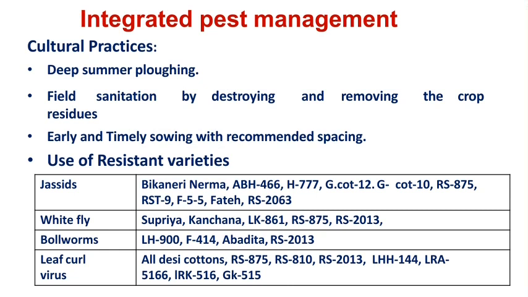Then field sanitation is the most important practice. Early and timely sowing is also a recommended practice in IPM against the different pests in cotton. Then there are resistant varieties. You can use different resistant varieties against the different pests in case of integrated pest management.